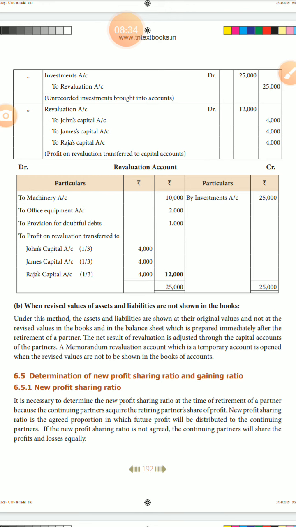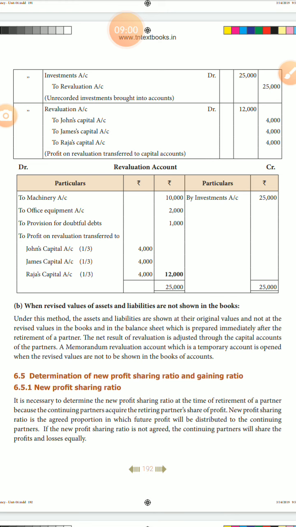Next one. When the revalued values of assets and liabilities are not shown in the books, under this method the assets and liabilities are shown at their original values and not at the revised values in the books and in the balance sheet prepared immediately after the retirement of a partner.